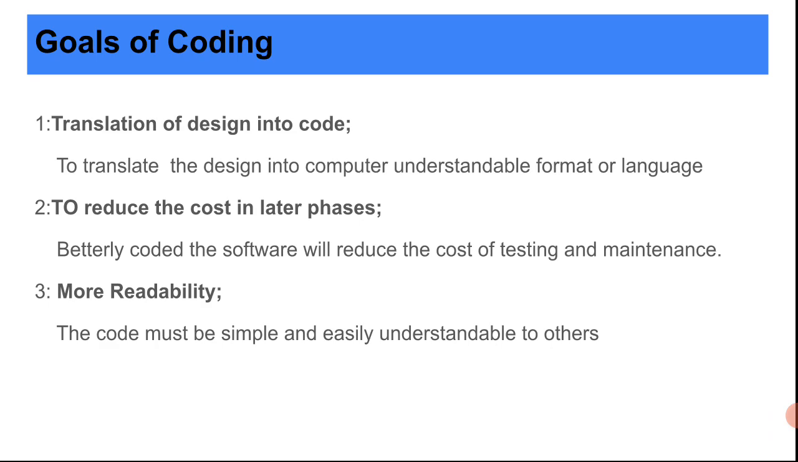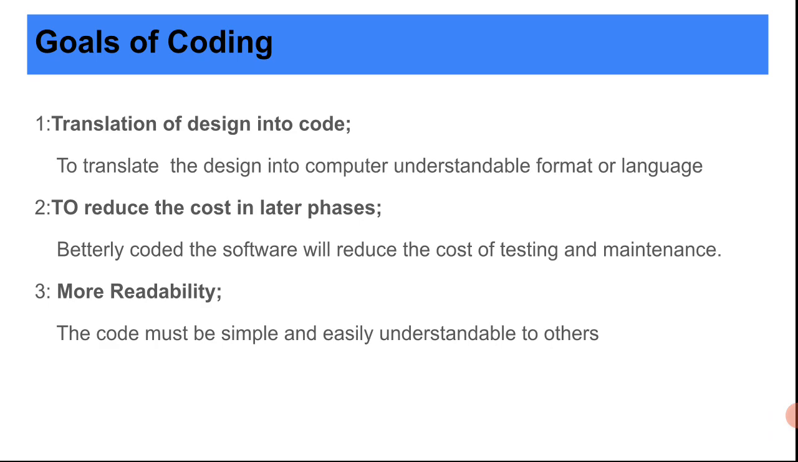Number three is more readability. The code must be simple and easily understandable to others. The code must be easy, so that in the absence of the original programmer, other programmers can read and understand your code. So these are the goals of coding.